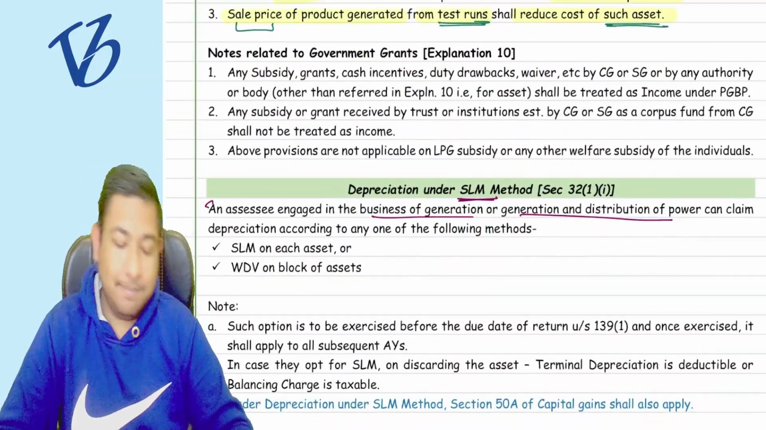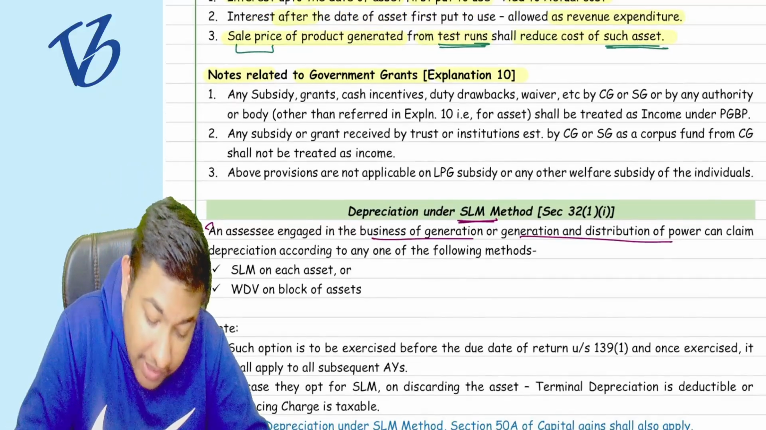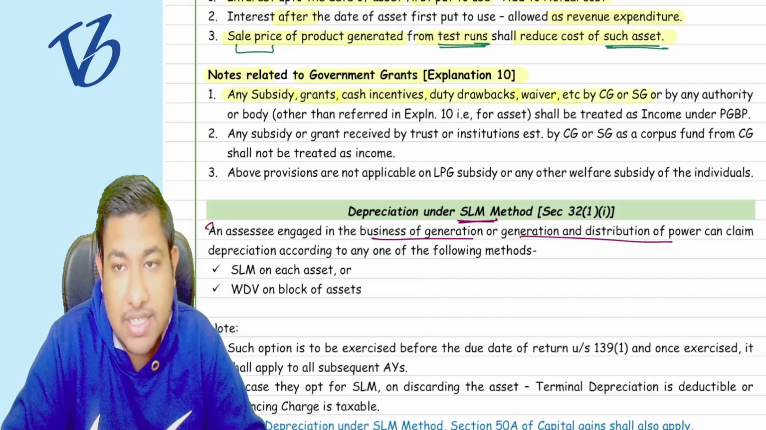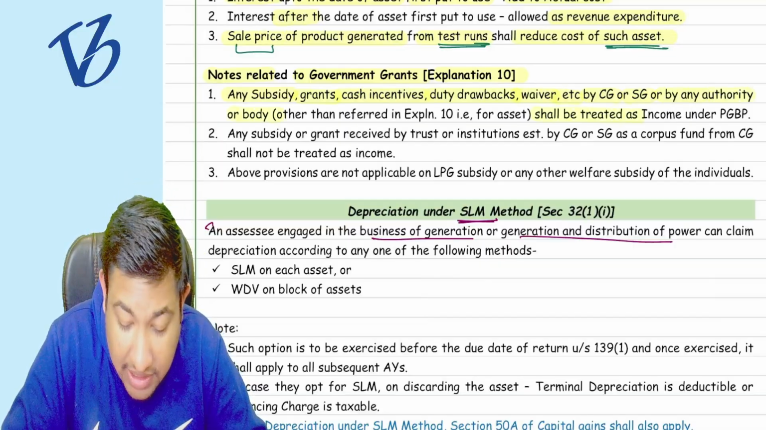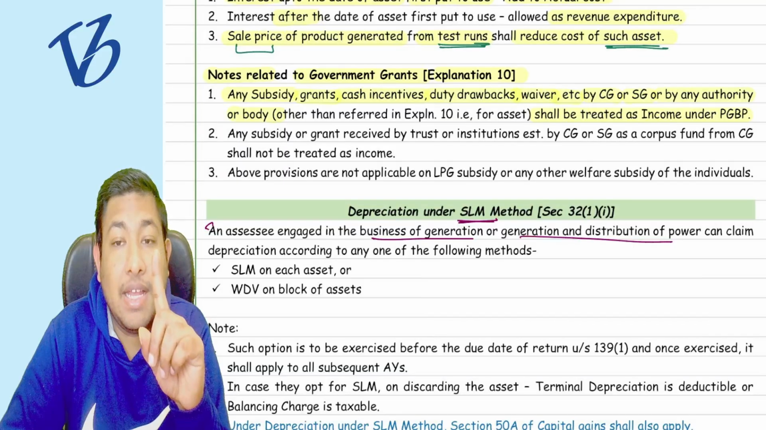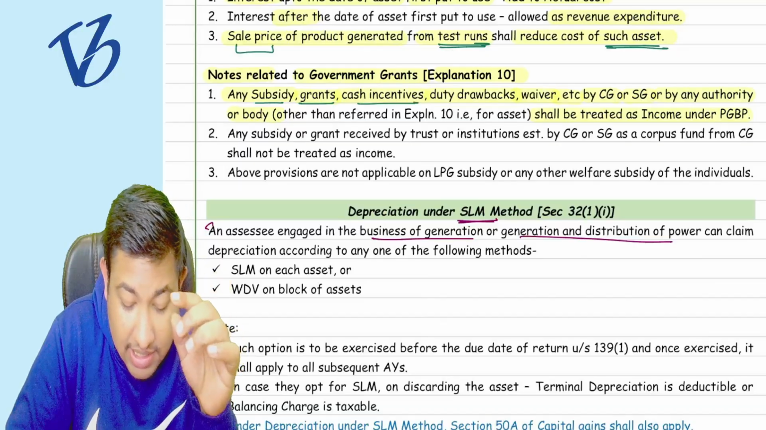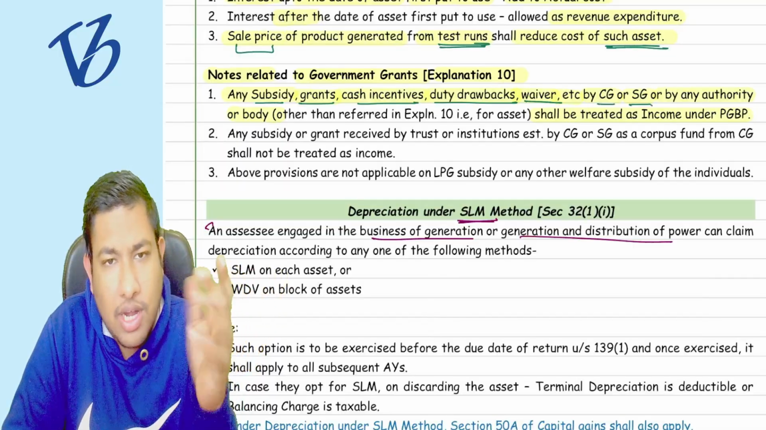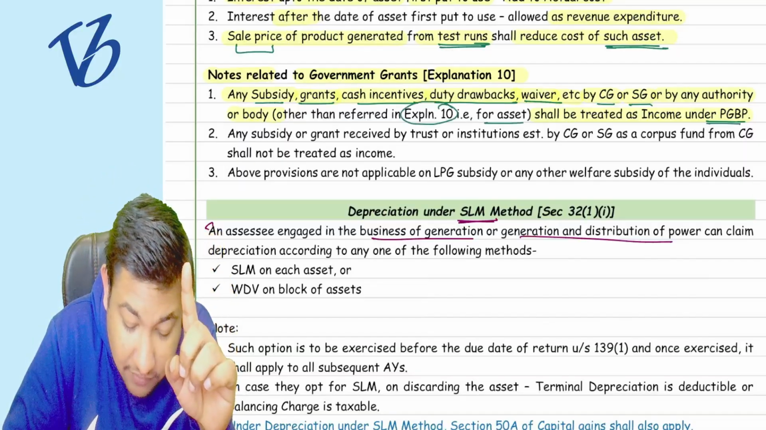Come to Explanation number 10, the notes related to government grants. What does it say? That any subsidy, grants, cash incentive, duty drawback, waiver, etc. by CG or SG or by any authority or body shall be treated as income under PGBP. What does it mean? Listen to me. If any grant, subsidy, cash incentive, duty drawback, waiver, either from the central government or the state government or any authority, shall be treated as PGBP, other than Explanation number 10, meaning for the asset.